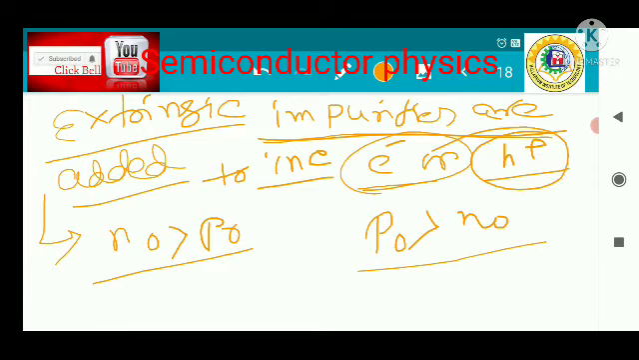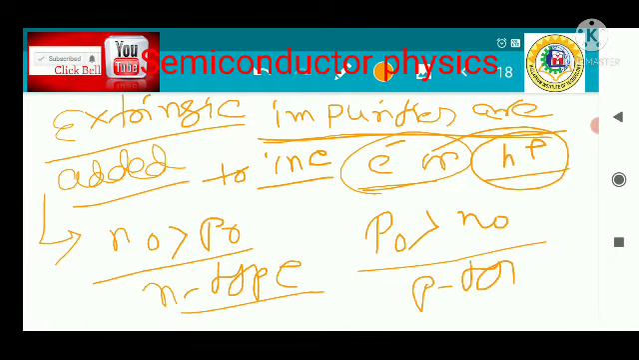Okay, so the intrinsic nature is being violated. If the electron concentration is higher, you call it n type. If the hole concentration is higher, you call it p type. This is as simple as that. And now the silicon structure is something like this. If the structure is something like this, then what happens?